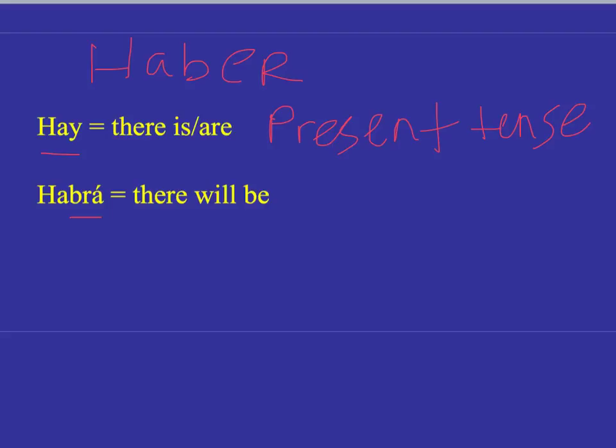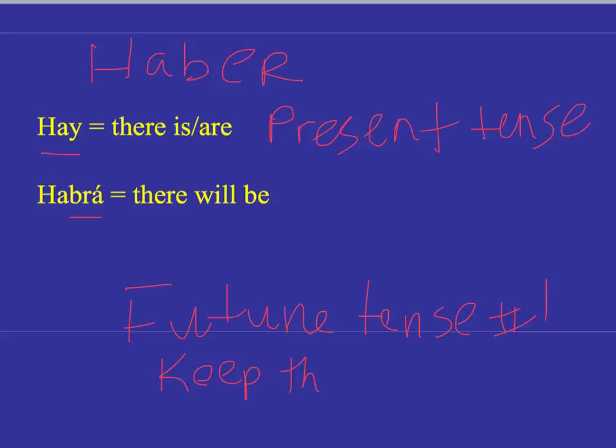That is it. Please go on and do your homework. You'll see future tense number 1 on Moodle for you to practice. If you are getting things wrong, you probably are taking the AR, ER, or IR off. Remember to keep the AR, ER, and IR.